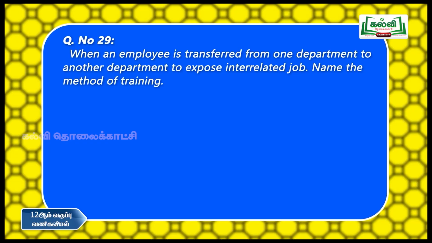They must keep on changing from one job to another within the same company, to different departments. So, exposing the employees to different departments to explore new ideas, this method is called job rotation